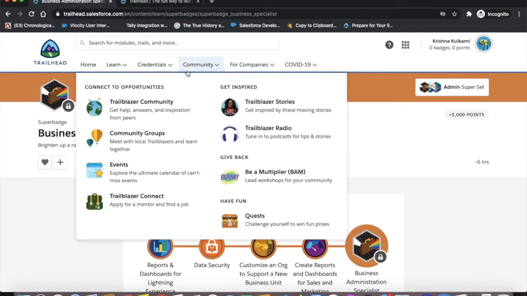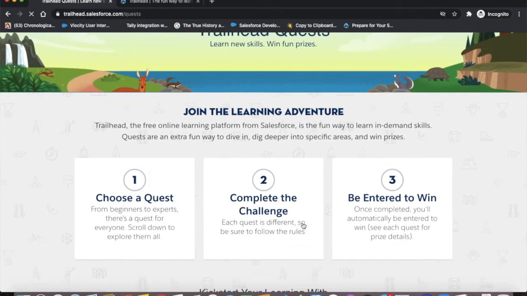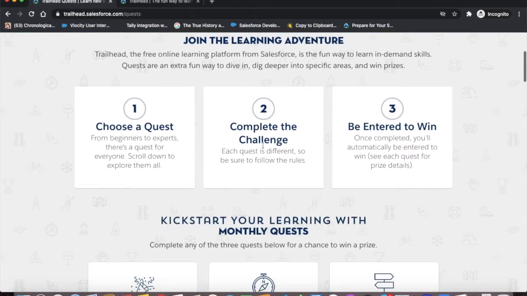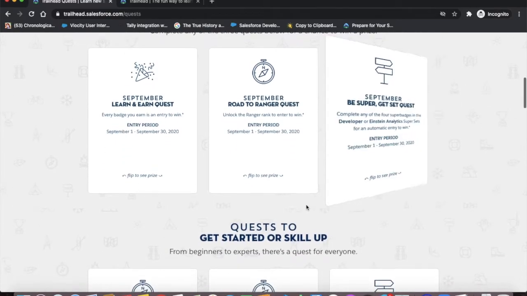Now let's explore the community tab. Here we have the Trailblazer Community, where you can find multiple Salesforce developers who will help you with some of your doubts and some new things. Then we have quests. You must have seen the LinkedIn posts of multiple Salesforce developers that they received a free certification voucher from Salesforce, and you must be wondering how to achieve it.